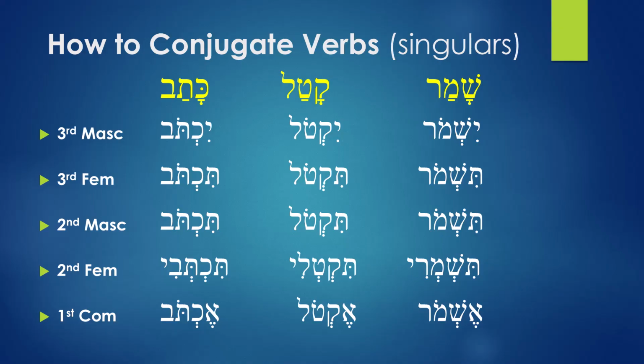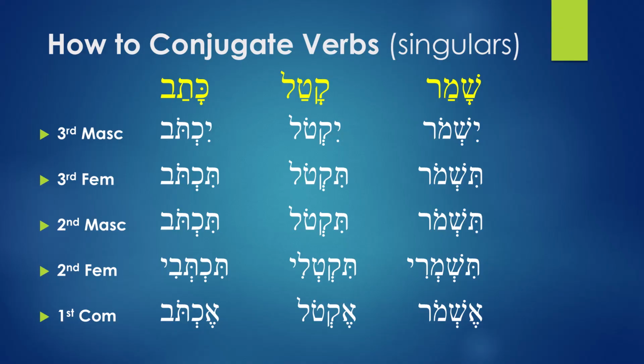And secondly, this one is the same as the perfect. The second pattern is this: the second syllable from the last always takes a shva. Those are two very important patterns. If you know them, you're going to know how to conjugate any strong verb in the imperfect tense. Alright, let's look at the examples. And these are singulars. Next, we're going to look at plurals.